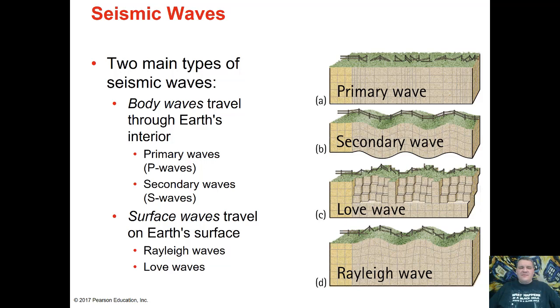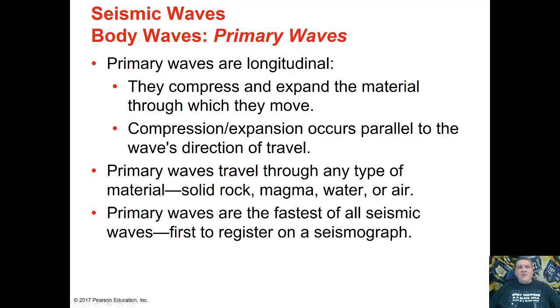Body waves, we have two types of body waves. There are primary waves, also known as P waves, and secondary waves known as S waves. Surface waves also have two types. There's Rayleigh waves and Love waves. So primary waves, these are one of the volumetric or body waves.